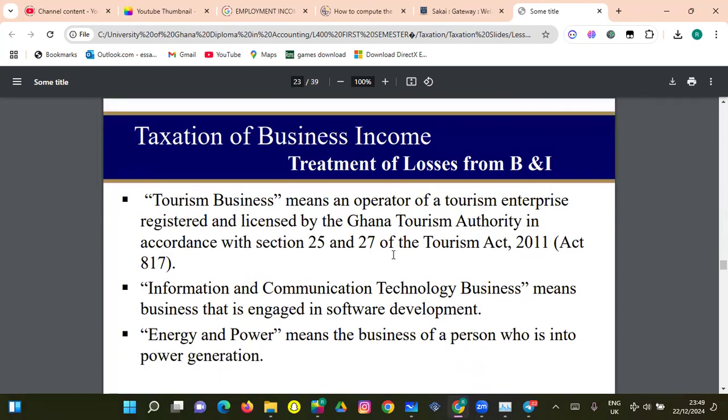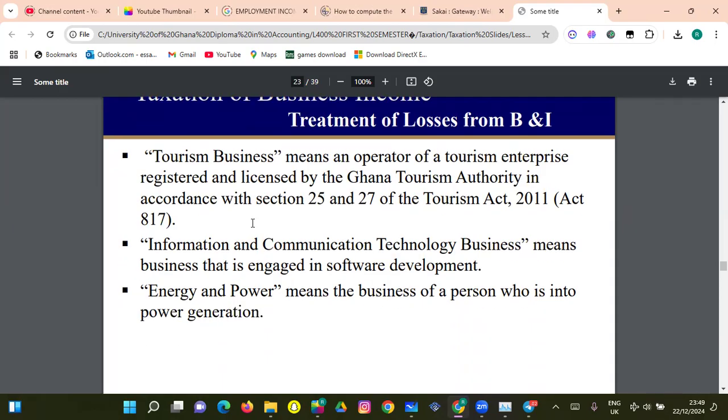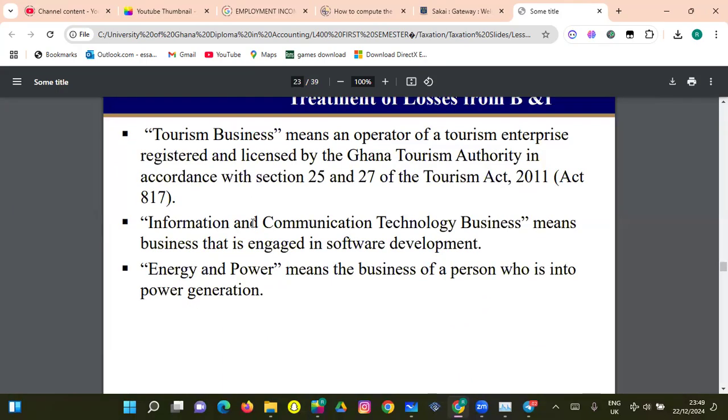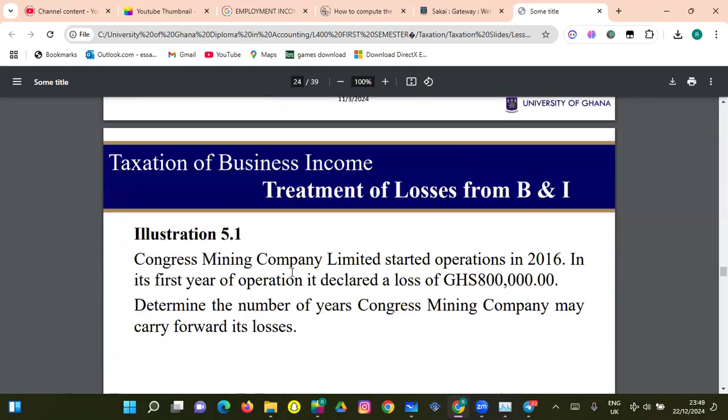So tourism business means an operator of a tourism enterprise registered and licensed by the Ghana Tourism Authority. Not you going to sit somewhere and then be like you're doing tourism. You have to be registered, right? Vetted and approved by the GTA. Information communication technology means businesses that are engaged in software development. Energy and power means business of the person who is into power generation.